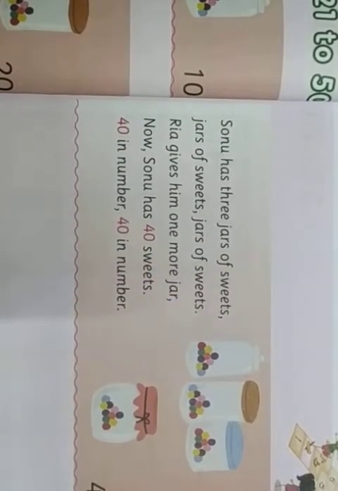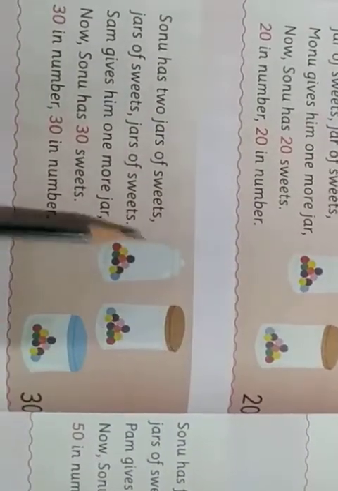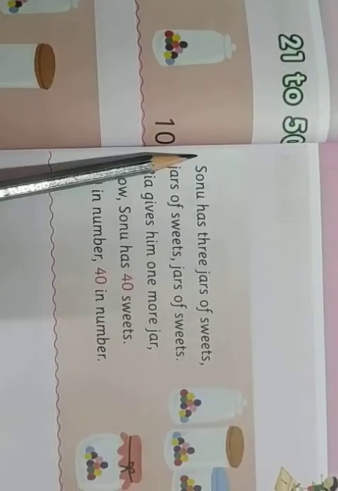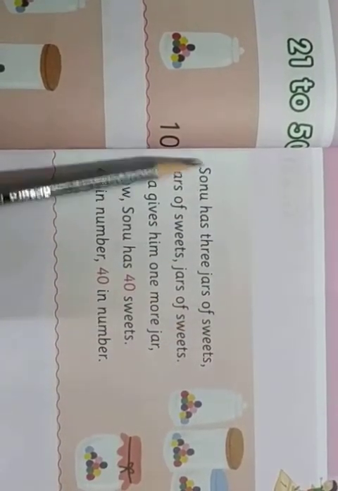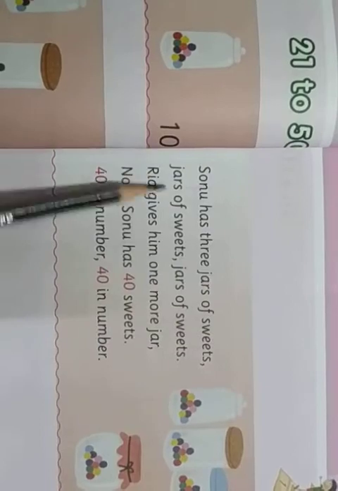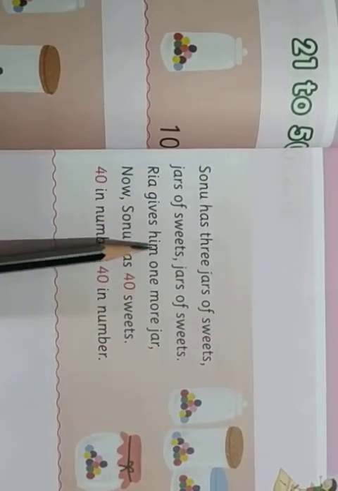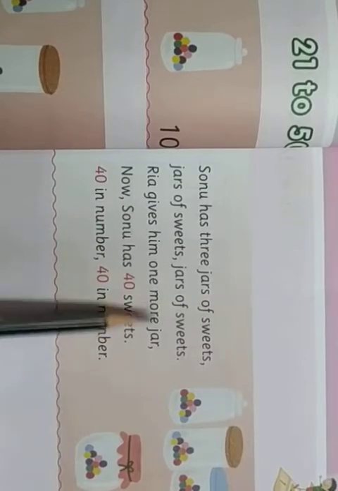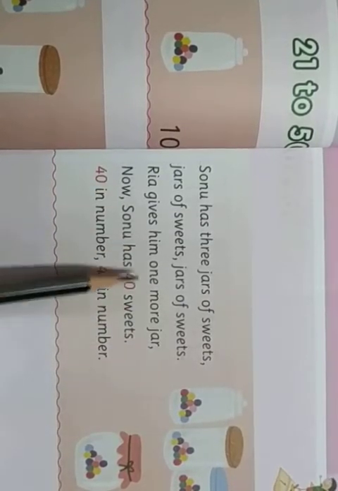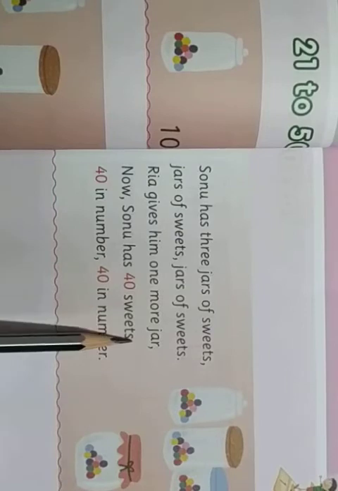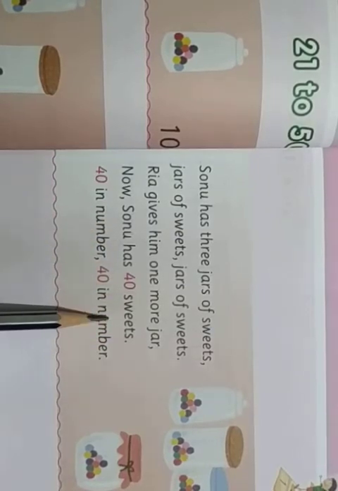Sonu has 3 jars of sweets. Here Sonu has 3 jars of sweets. 1, 2, 3. Right? Next is Sonu has 3 jars of sweets. Riya gives him one more jar. Now Sonu has 40 sweets. Sonu has 40 sweets. 40 in number.